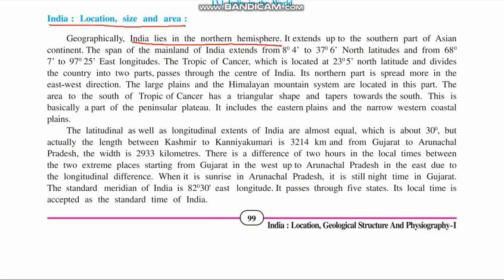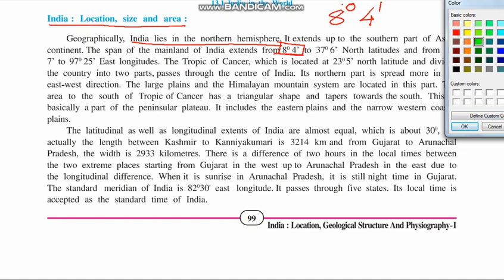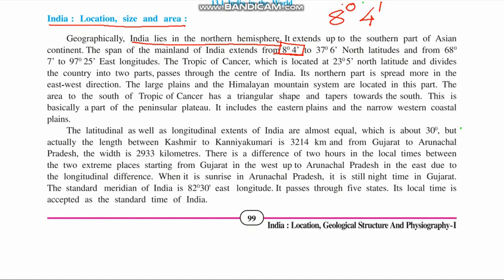The span of the mainland, this you need to remember, is 8 degree 4 minute. Now this is very important that you need to remember. 8 degree 4 minute. Now this is known as degree, and this is known as minute.